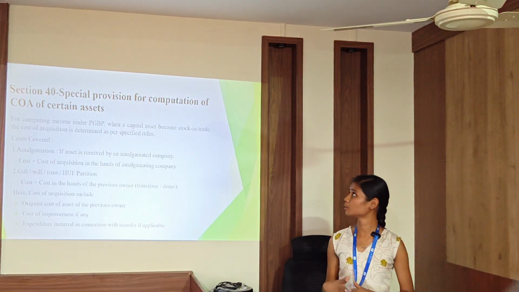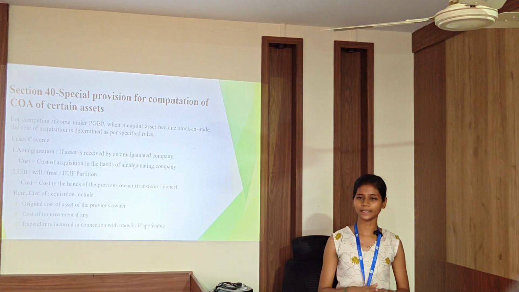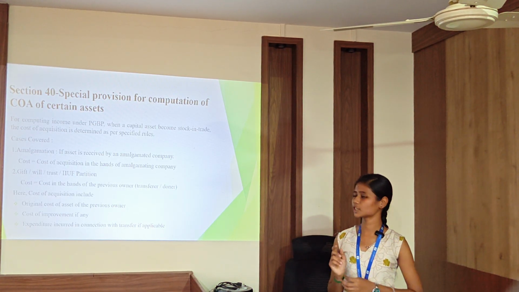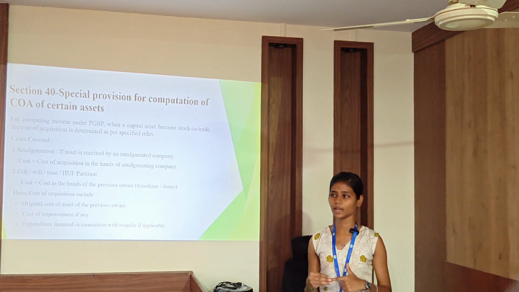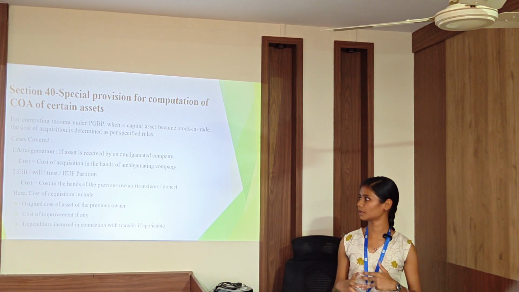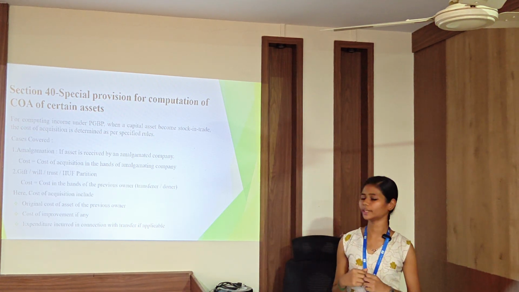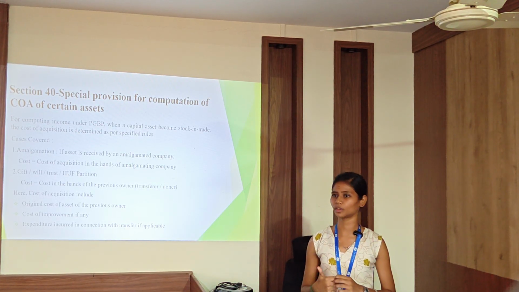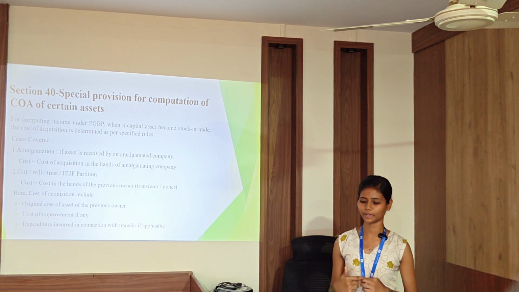Section 40, special provision for computation of the cost of acquisition of certain assets. For computing the income under PGBP, when the capital asset becomes the stock in trade, the cost of acquisition is determined as follows. In case of amalgamation, cost is equal to cost of acquisition in the hand of the amalgamating company. In case of gift, will, trust or HUF partition, cost is equal to cost in the hand of the previous owner. Here, cost of acquisition includes original cost of the asset of the previous owner and cost of improvement if any, and expenditure incurred in connection with the transfer if applicable.